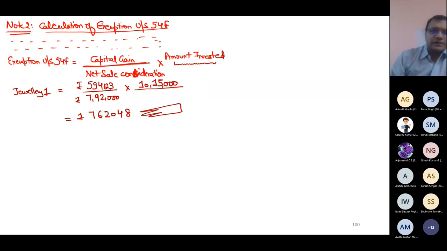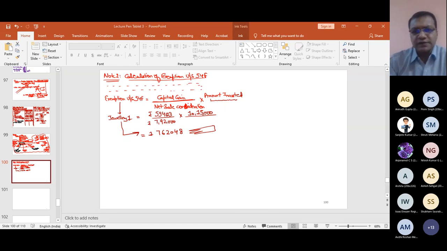Please raise your hand if you got this answer, that exemption under section 54F from jewelry 1 capital gain by my formula comes out to be 7,62,048. Have you got this answer? Or have you understood this concept? If yes, please raise your hand. Yes, the calculation is correct. Though conceptually I will make some changes, this is a correct answer. There is no problem. This answer is also correct, but I will do a calculation which gives me a better answer. Otherwise, this calculation is perfectly valid.